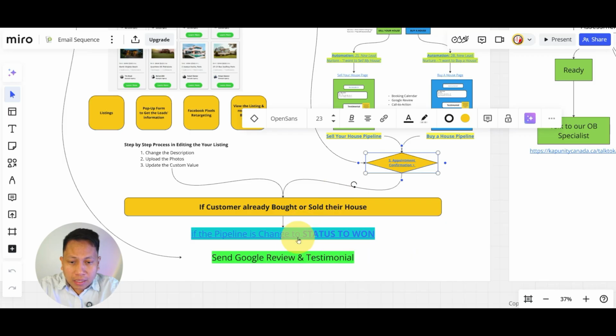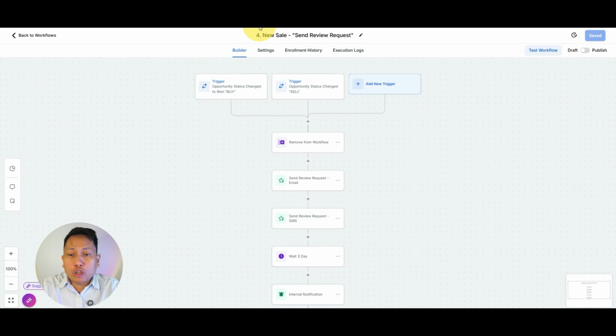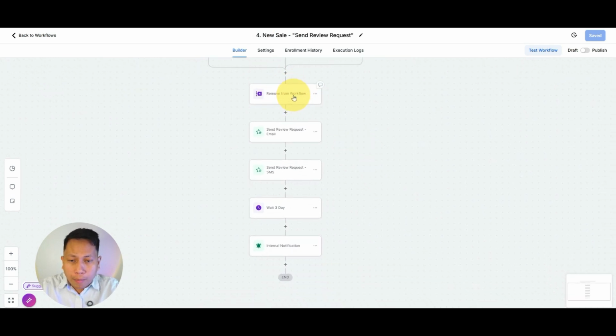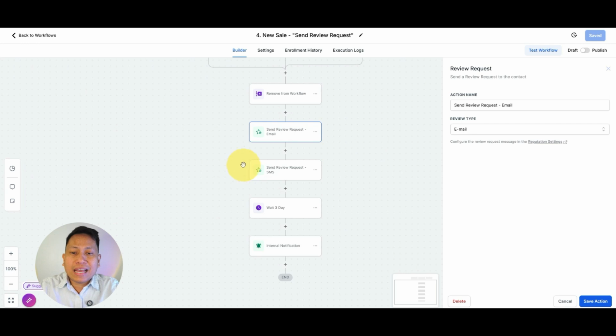So this will be the automation. If the status is changed to won, it means that you are able to fulfill your service. This automation will be triggered. They will be removed from all the workflows, and we will send a text or an email asking for a review, or an SMS review.